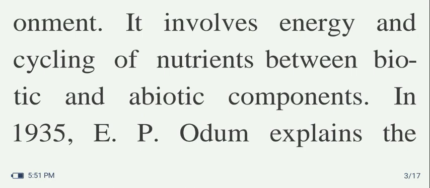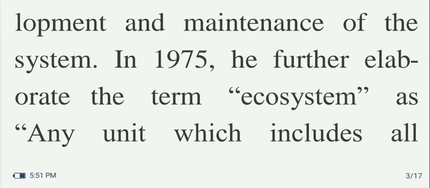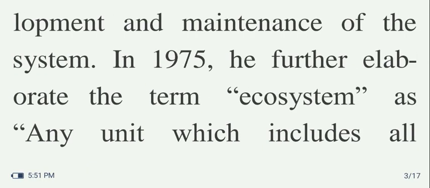In 1935, E.P. Odum explained the ecosystem as a basic functional unit which consists of living and non-living factors integrating with each other and is necessary for the development and maintenance of the system.